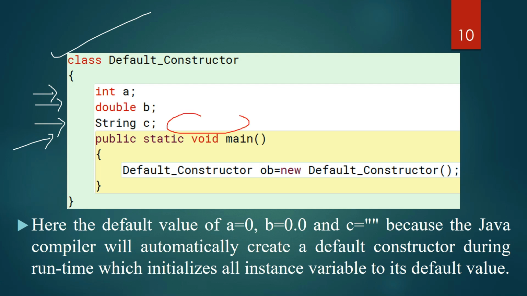No constructor is created here, right? No default constructor is created, but an object is getting created. So when an object is getting created, you are writing a default constructor here, isn't it? The class name is the default constructor.